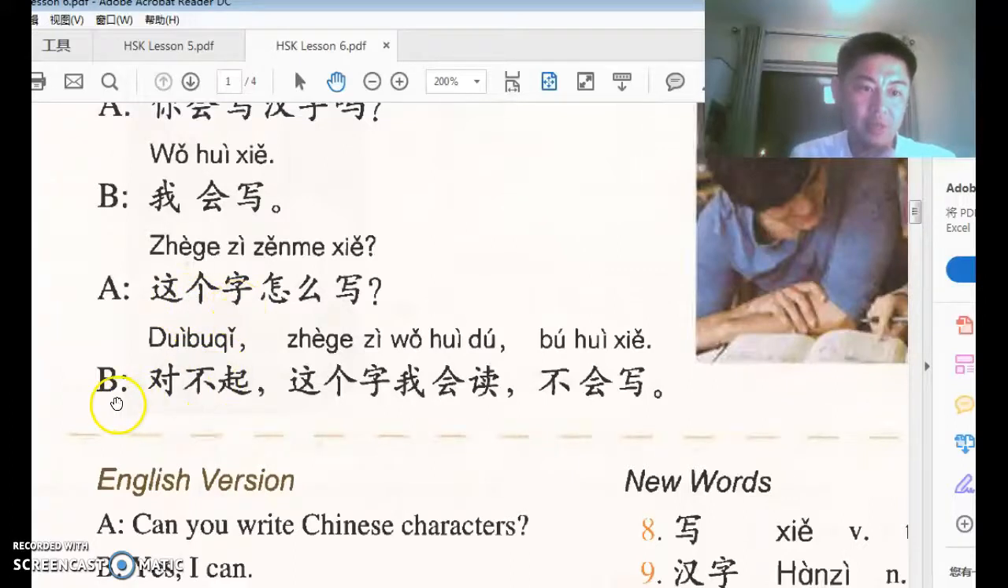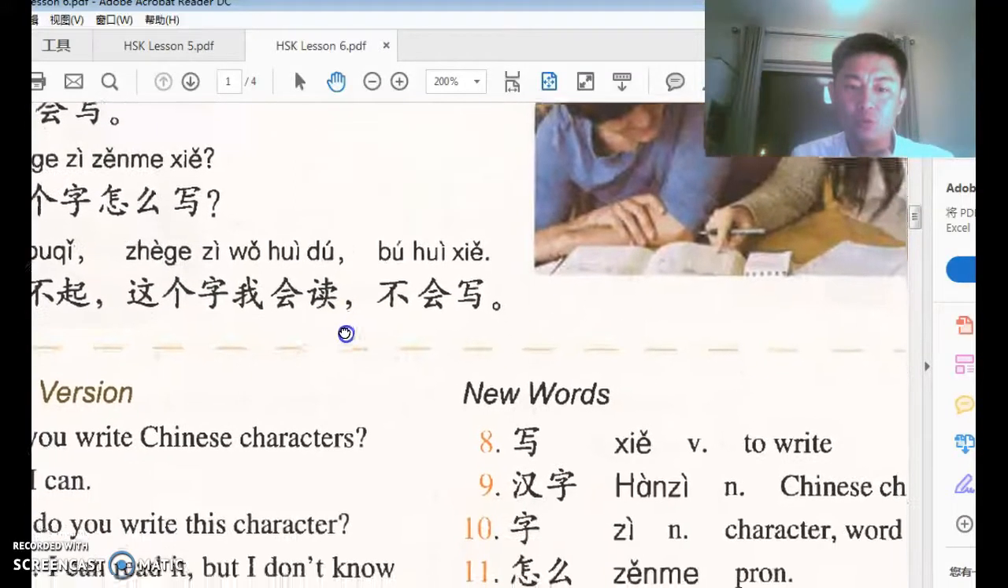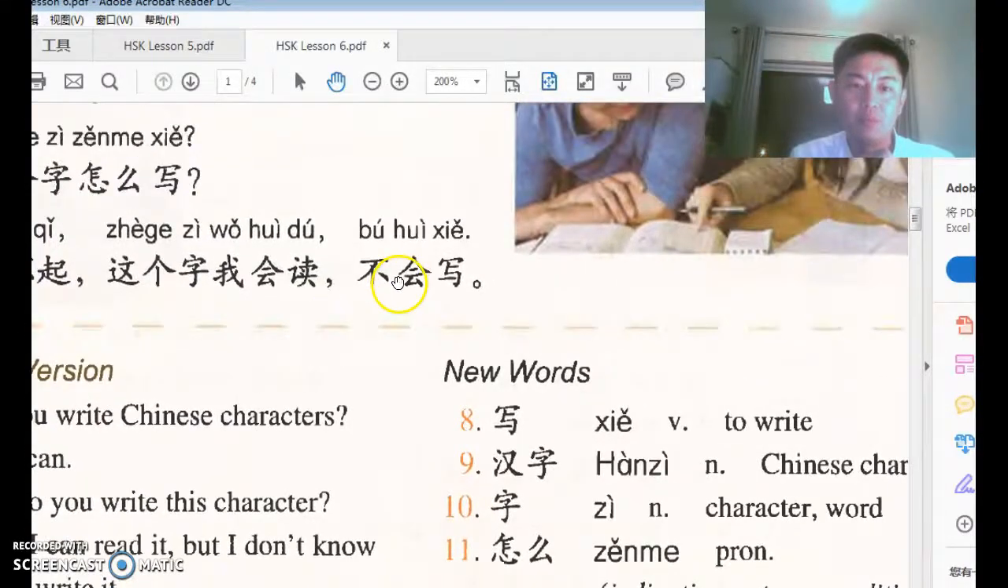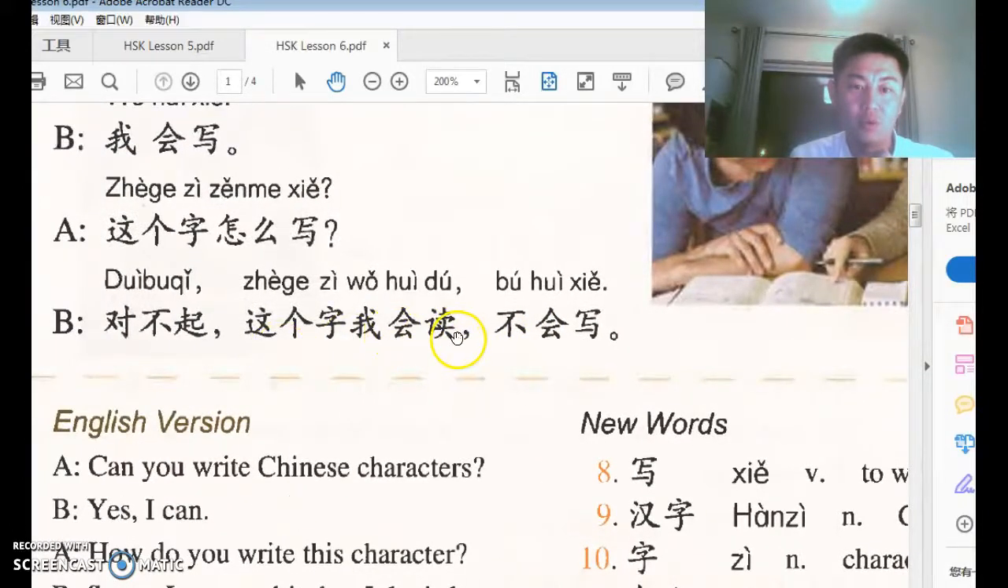This character. And B says 对不起, sorry, 这个字我会读. 读 is to read. You can say 读书, read books. 不会写, I can read it, I cannot write it. Right? 这个字我会读不会写. And again, Yoda structure to emphasize. The normal order of the sentence would be 我会读这个字, 我不会写这个字. There's a lot of omission in this small part.